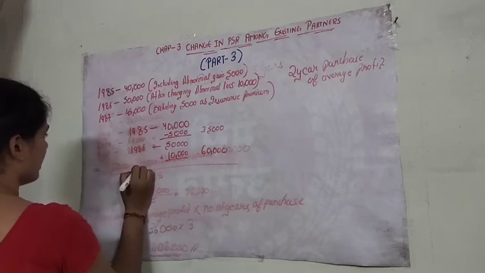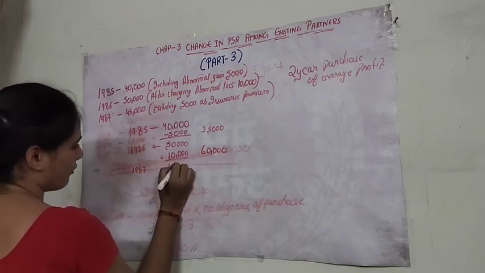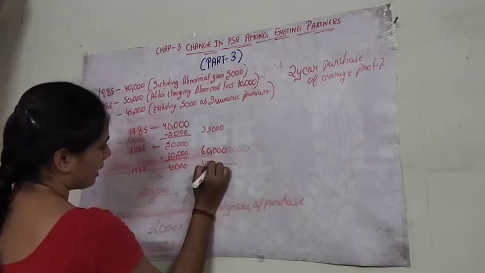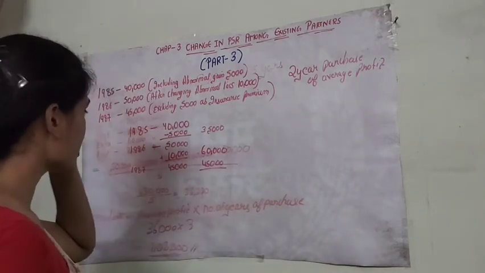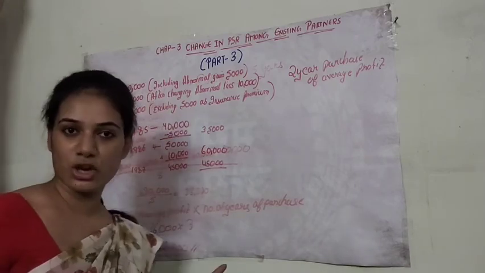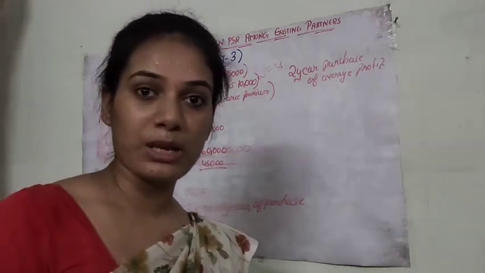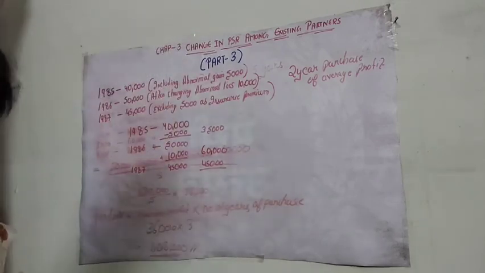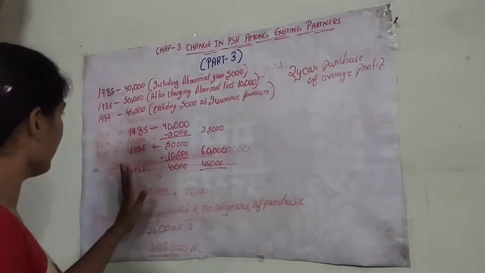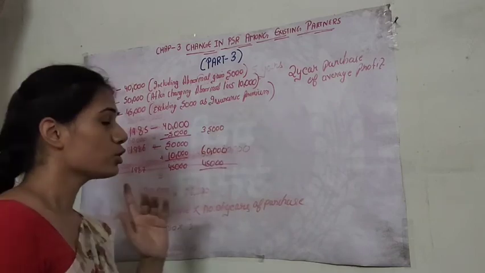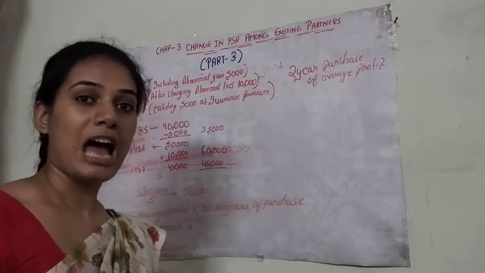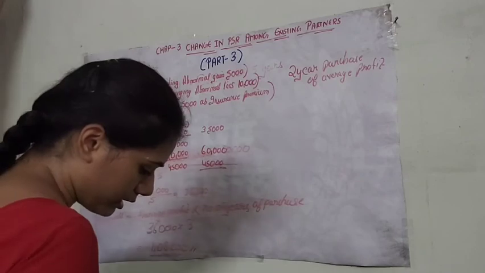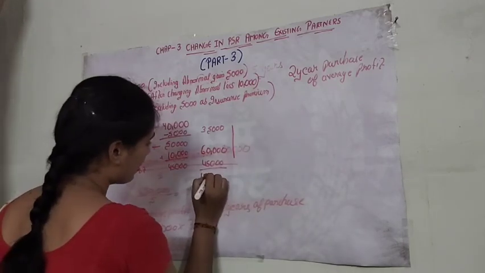And in 1987 we have 45,000. So here we will write 45,000 and we will add all these. Clear? So you must be thinking why we haven't deducted this 5,000 as insurance premium. It is because we will pay this insurance premium annually. We will pay insurance premium every year, and here it is given only for 1987. So we will deduct this 5,000 from the average profit, because we have to pay this insurance premium annually. So now this all total will come to 1,40,000.